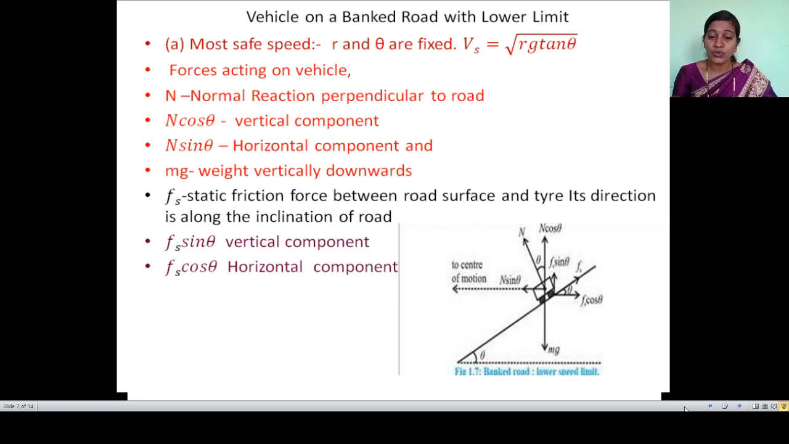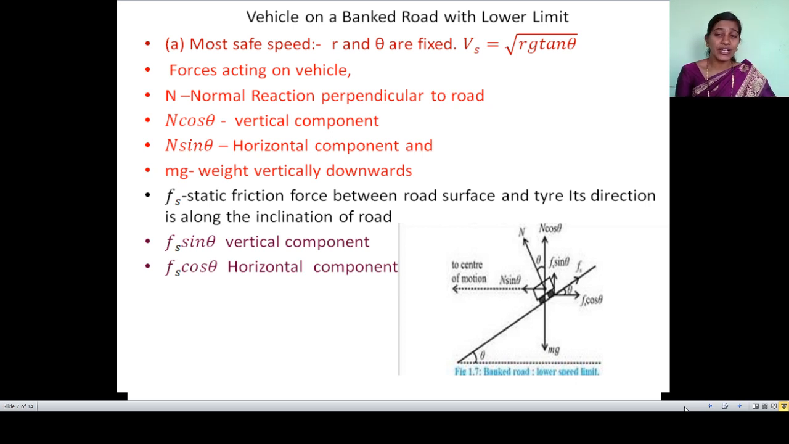The vertical section is shown there. The road is banked, but the speed is lower. We know the most safe speed for a banked road is square root of r g tan theta. For that, r and theta are fixed. But now the condition is going to change. Why? Here we have to use the limit for the lower speed.